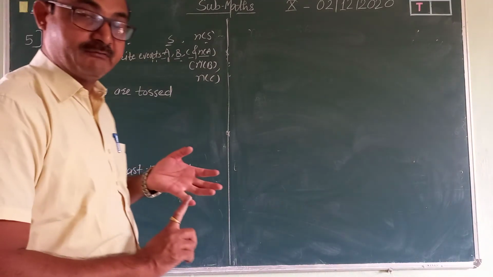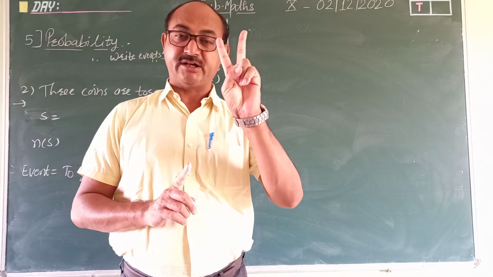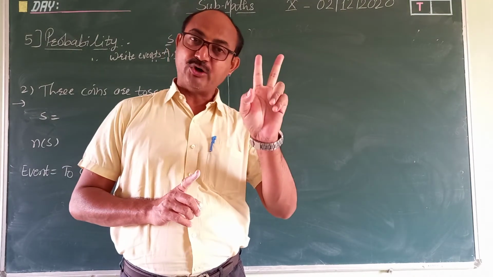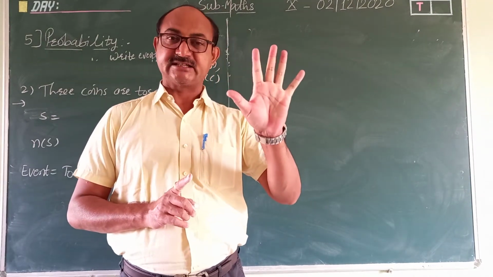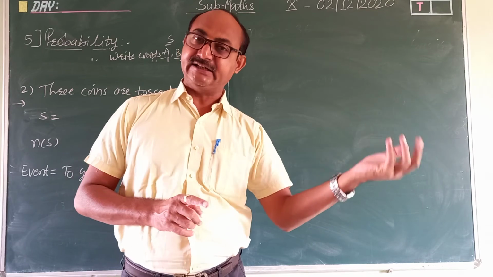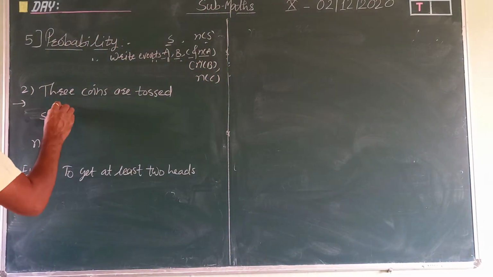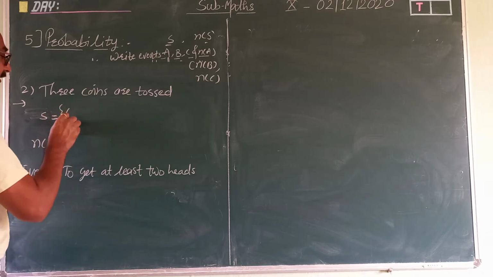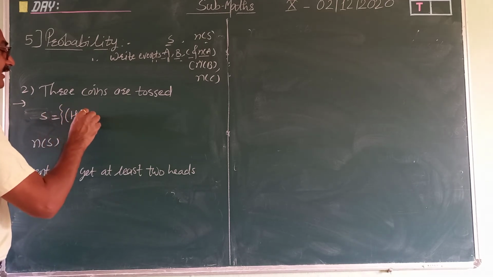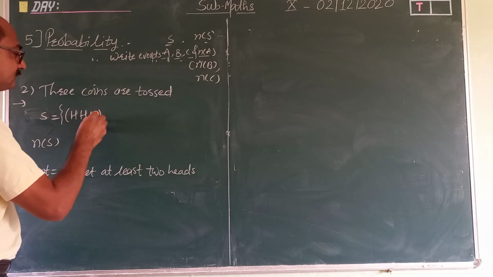Now we know when one coin is tossed, two sample points, head, tail. If two coins, then four: HH, HT, TH, TT. Now if three coins are tossed, how many sample points do we have? Very simple, see. First, we'll take all HHH.